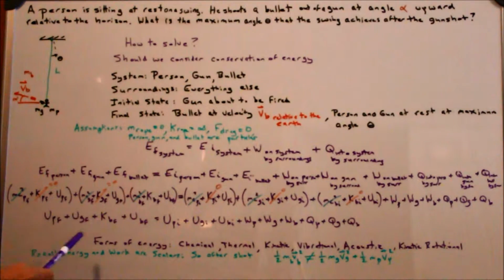So I have lots of potential energies of everything at the end, and a kinetic energy. I have the potential of everything at the beginning. I have all the work done on the parts, the heat transfers. There are all kinds of forms of energy going on: chemical energy, thermal, kinetic, vibration, acoustic, rotational kinetic. It's just like, how do I solve this? If you had all the information, if you knew the energy in the gunpowder and everything dealing with that, theoretically that's a solution.